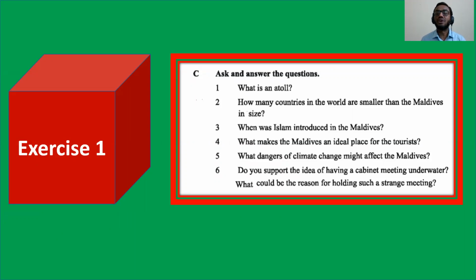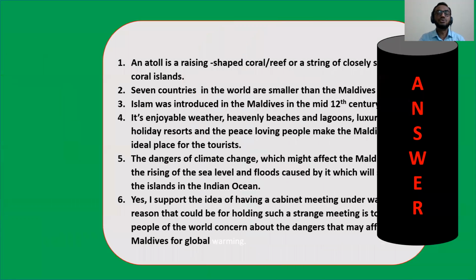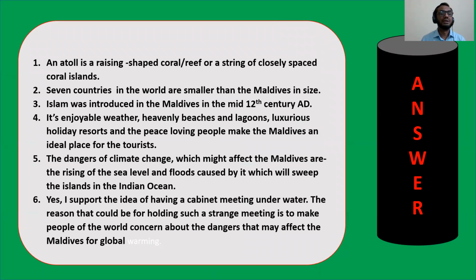1, 2, 3, 4, 5, 6. Okay, now check your answer with me. My dear student, look at the answer. Number 1. An atoll is a ring-shaped coral reef or a string of closely spaced coral islands. Number 2, 7 countries in the world are smaller than Maldives in size because it is the eighth smallest country. Number 3, Islam was introduced in the Maldives in the mid 12th century AD.